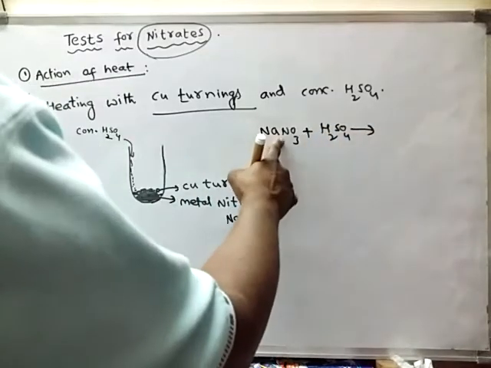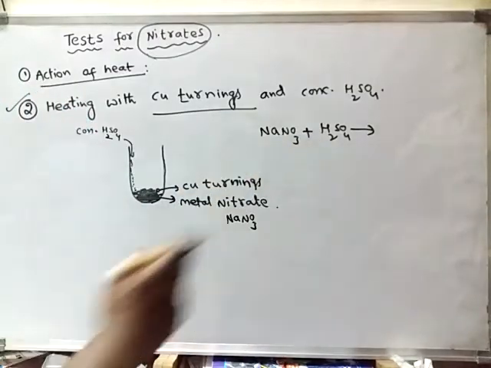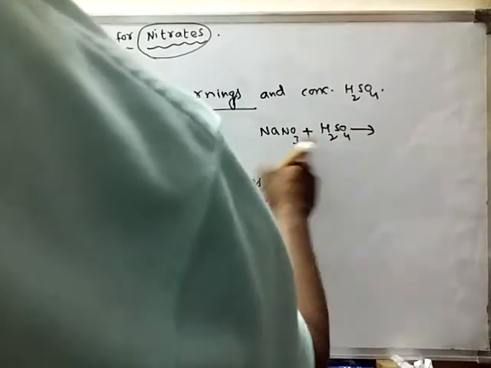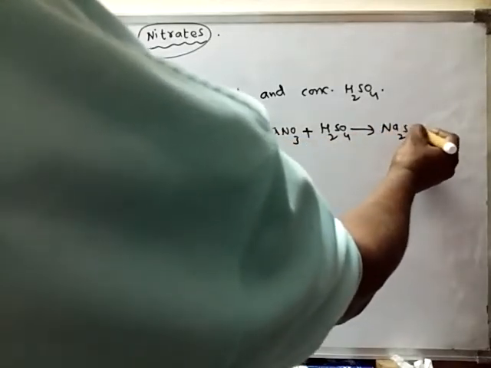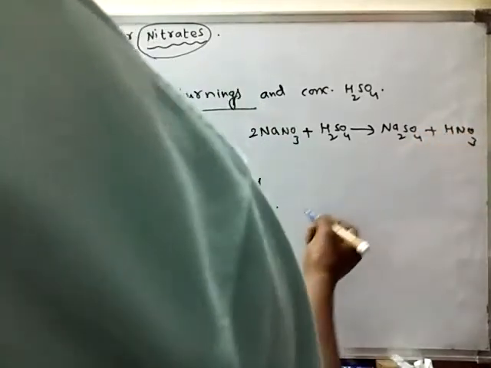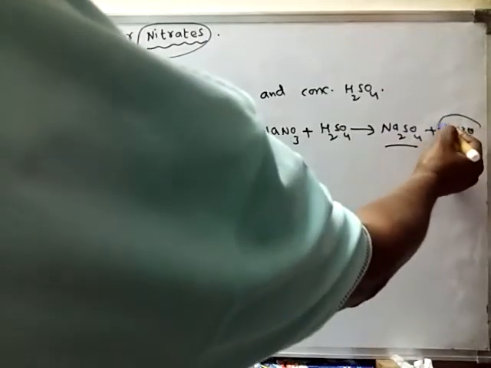Any nitrate upon heating with concentrated sulfuric acid forms its salt, that means sodium sulfate, and also nitric acid is formed.